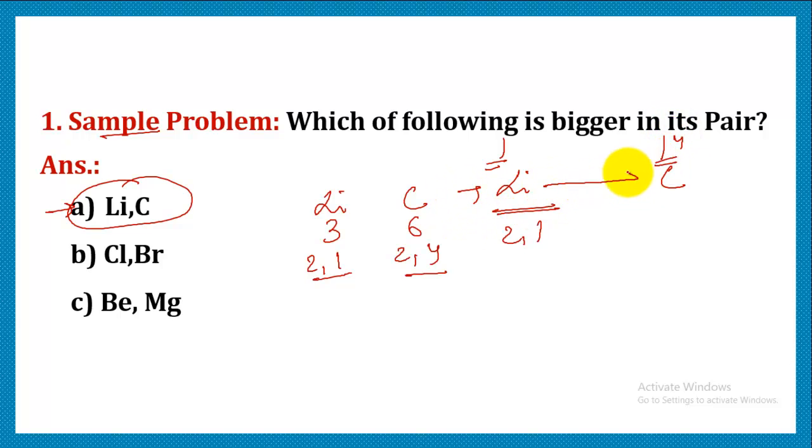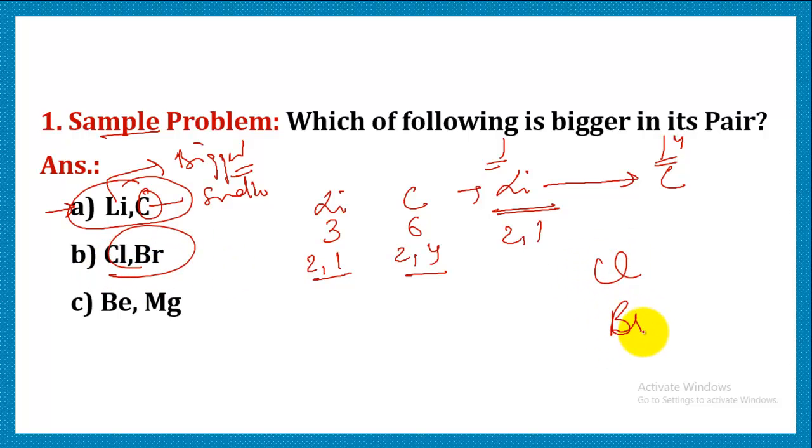And we know that when we move in a period, every time a new electron is added to the same shell, due to which the nuclear charge increases and size decreases. So out of these two, carbon is going to be smaller and lithium will be bigger in size due to comparatively less nuclear charge.